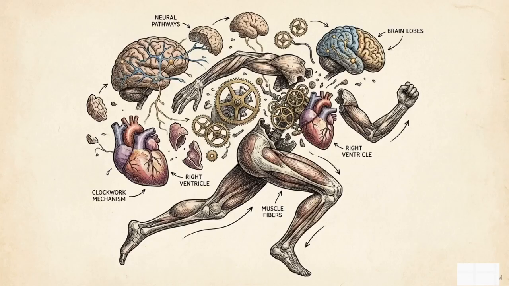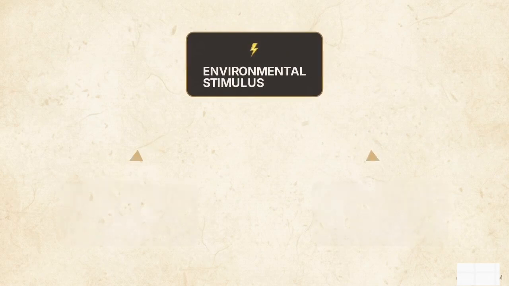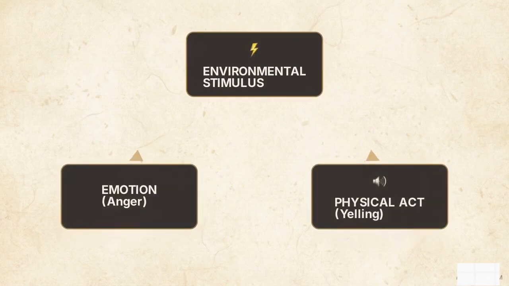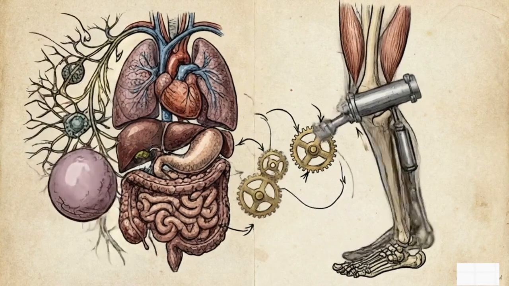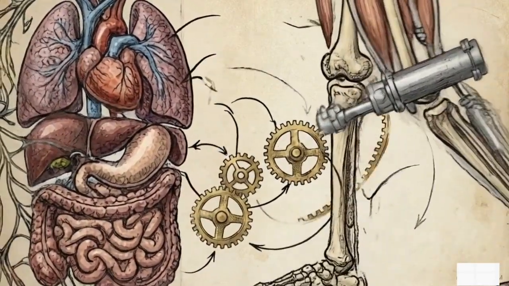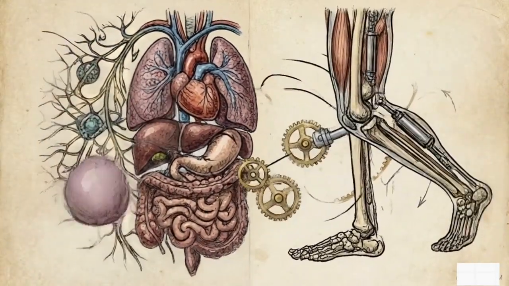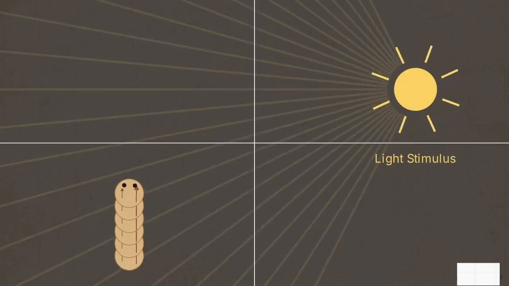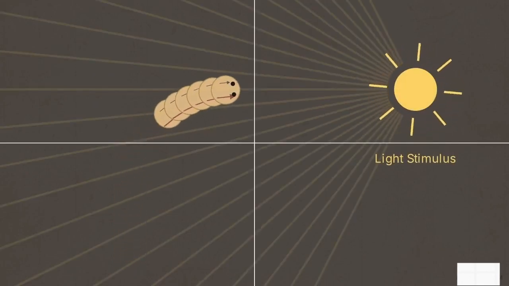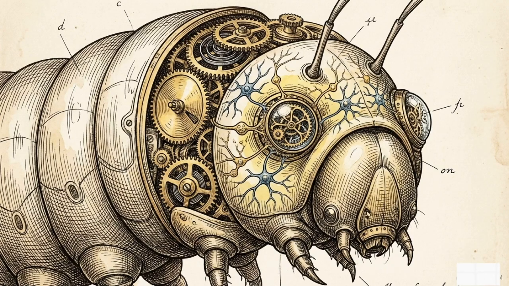Behaviorism rejects that assumption. To a behaviorist, an internal emotion is a parallel byproduct of your environment. External stimuli simultaneously provoke the feeling of anger and the physical act of yelling. The biologist Jacques Loeb argued that an animal does not act out of intent. Instead, it is forced to go where its legs carry it. He viewed behavior as a series of built-in mechanisms that cause organisms to move in adaptive ways, approaching light or heat, without any internal desire or purpose.